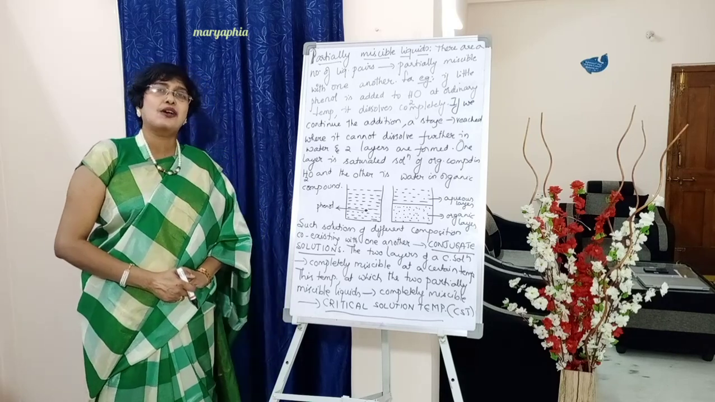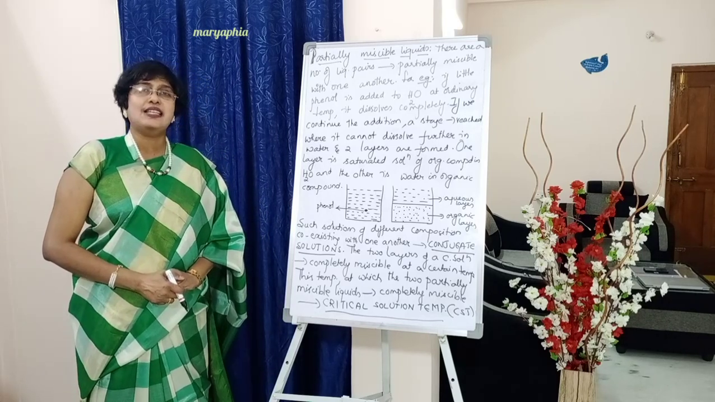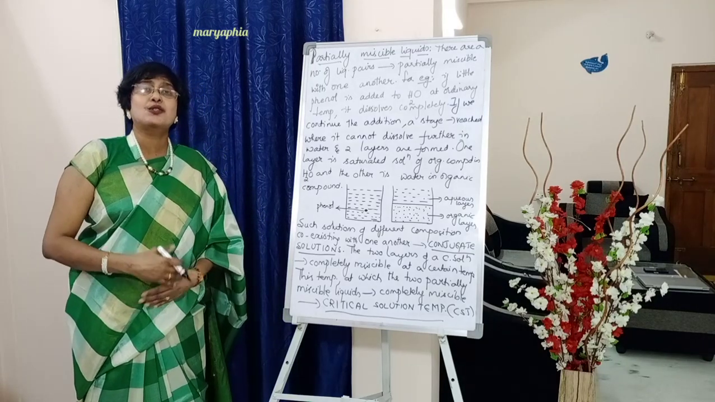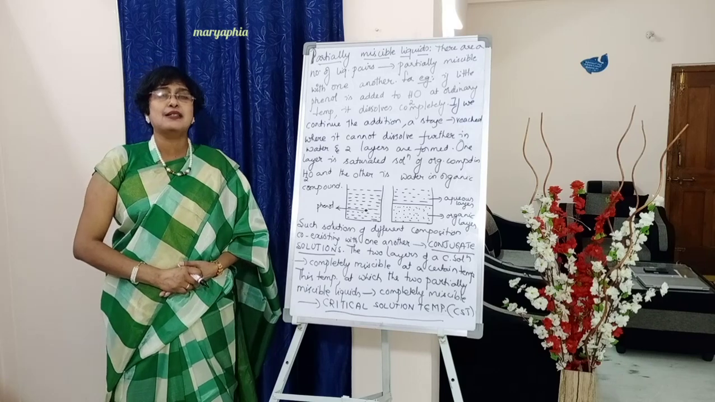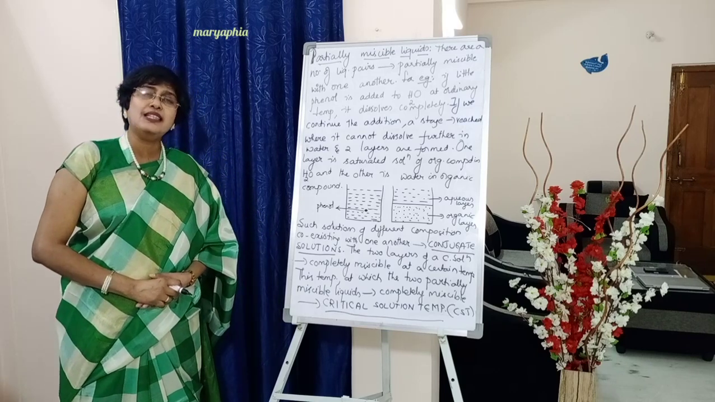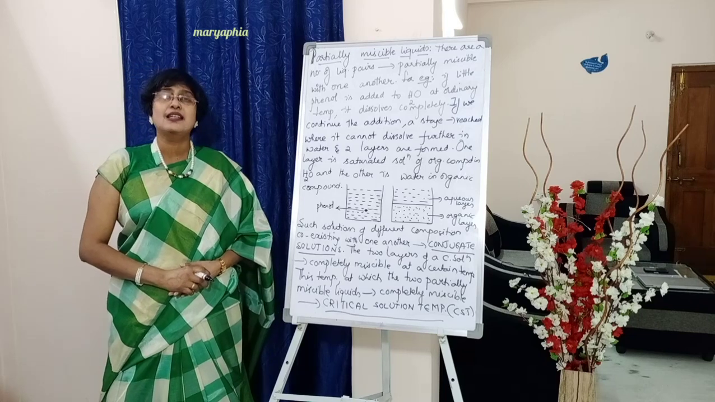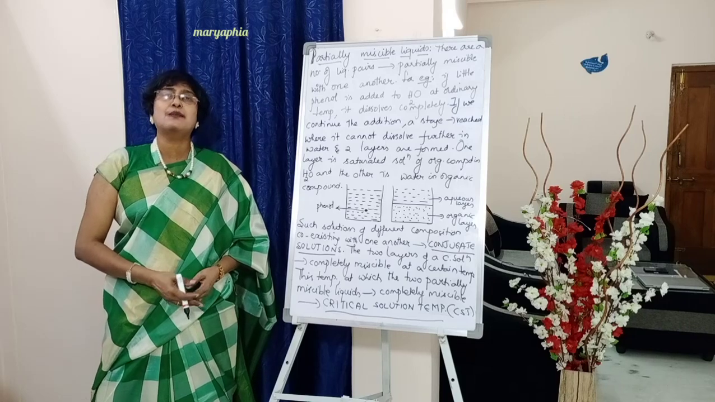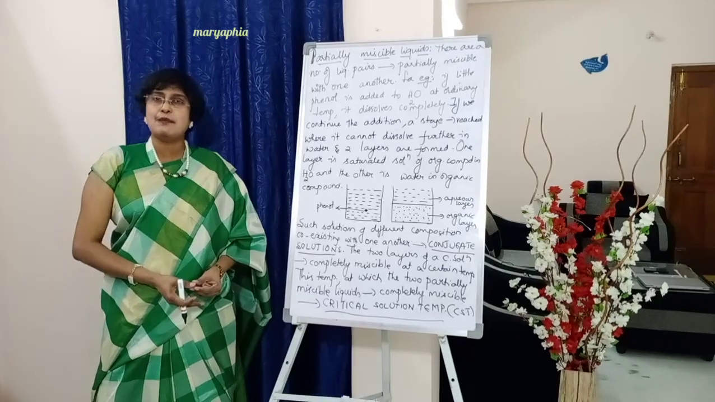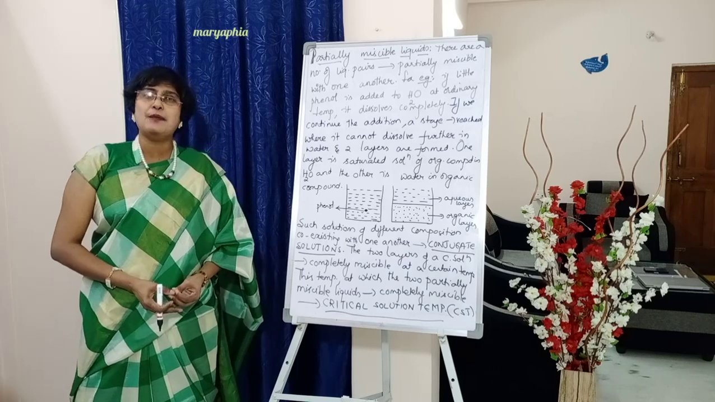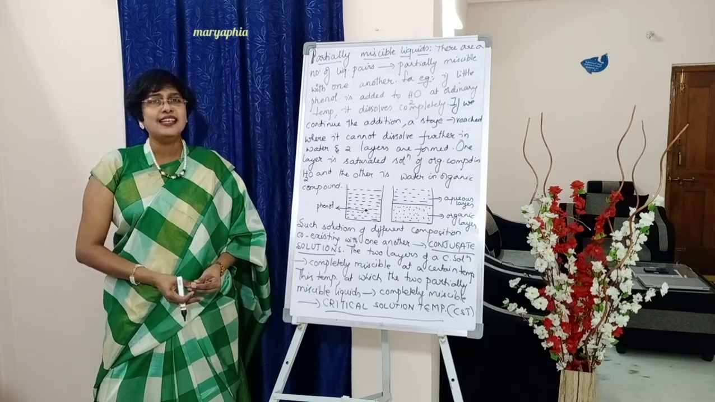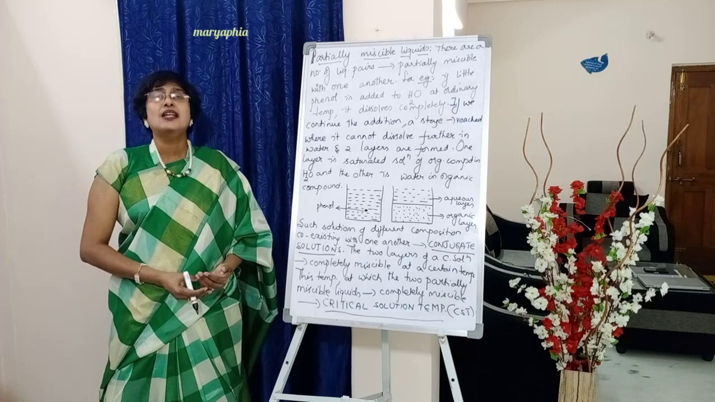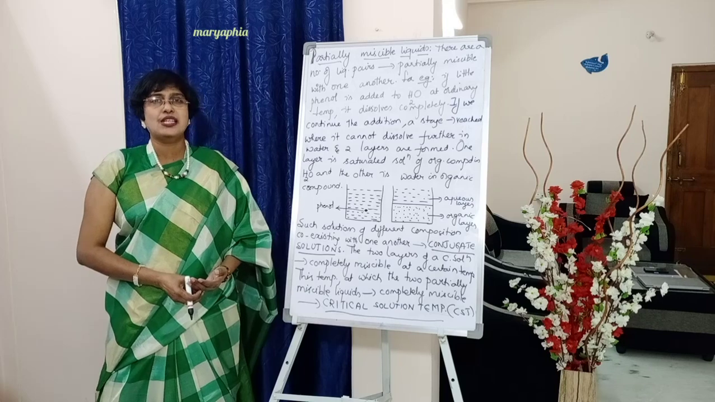And this CST is of two types, lower CST and upper CST. Lower CST means the temperature below which the two partially miscible liquids are completely miscible, and this can be obtained by cooling the system or decreasing the temperature. Whereas upper CST means the temperature above which the two partially miscible liquids can be made completely miscible, and this can be obtained by increasing the temperature or heating the system. This is a brief introduction about partially miscible liquids and also CST, that is critical solution temperature.